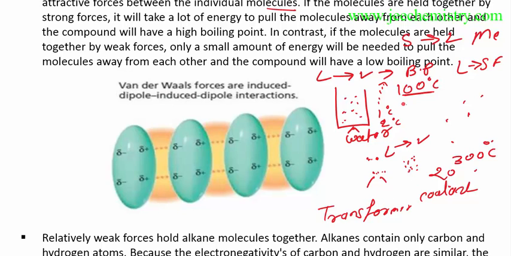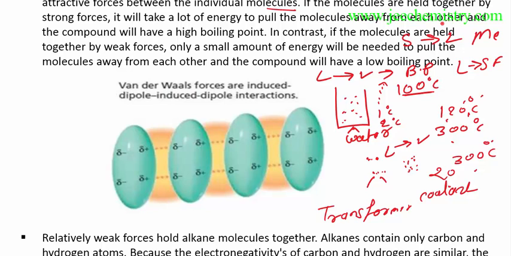There are different types of liquid: some have a boiling point of 120 degrees Celsius, at which they start to boil. Some compounds have 300 degrees Celsius, the temperature required to boil the compound. So as the strength of force between the molecules of a liquid increases, the boiling point increases. This type of liquid is widely used in transformers: as the strength of the attraction force increases, the boiling point increases.